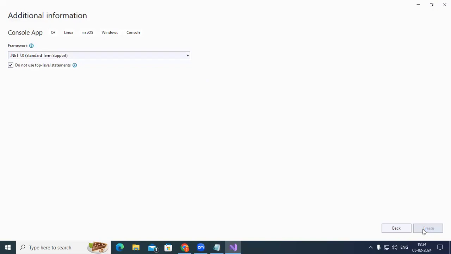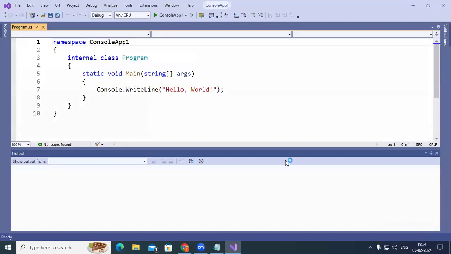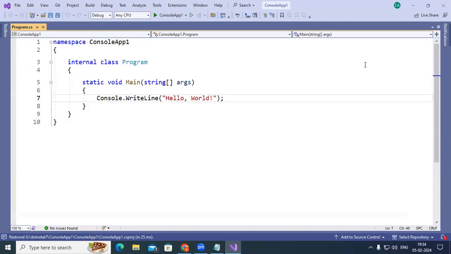When I click on create, certain code is automatically written for me. You can see some code which is automatically created for us. We have this piece of code here. We have opened Visual Studio. This is the IDE. Using this IDE, you can write code, debug it, run the application, and deploy. Many things you can do using this IDE.